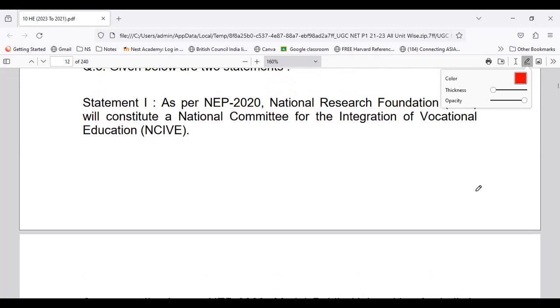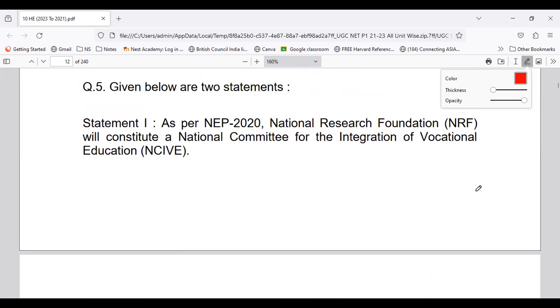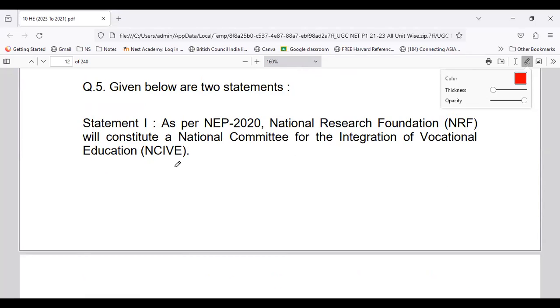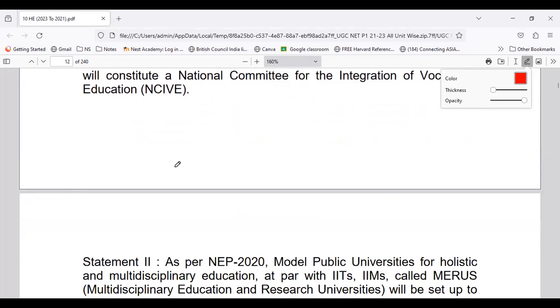Now coming to question number 5, everyone. We have two statements as per the National Education Policy 2020. The National Research Foundation, NRF, will constitute a national committee for integration of vocational education. Yesterday, if you remember, there was a question where I took the full form of NCIVE, so on that only they have given a topic. So this is statement 1.